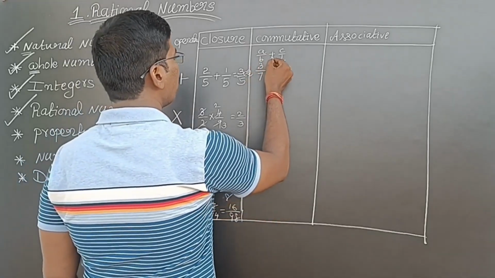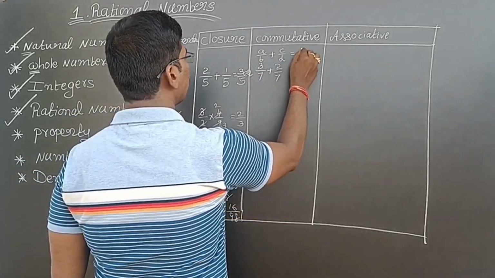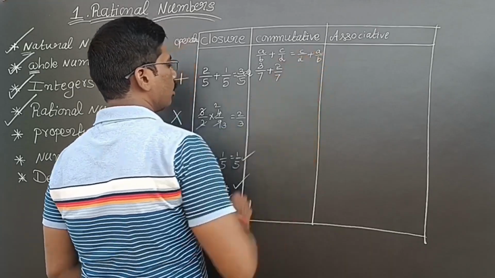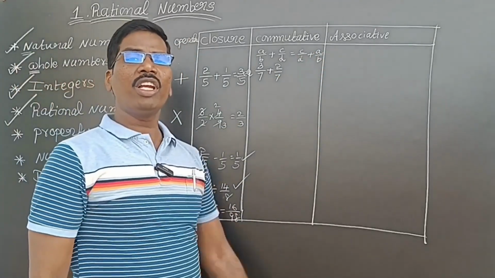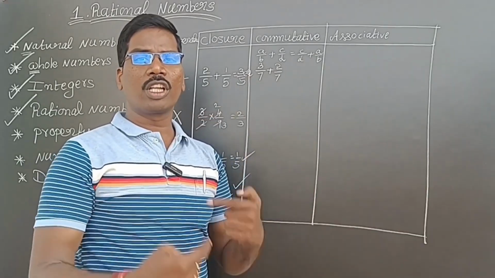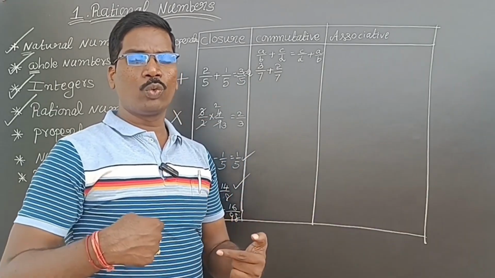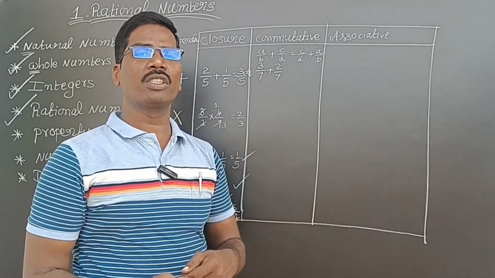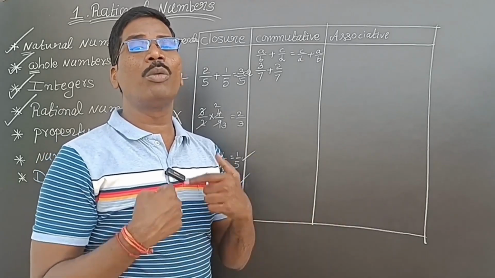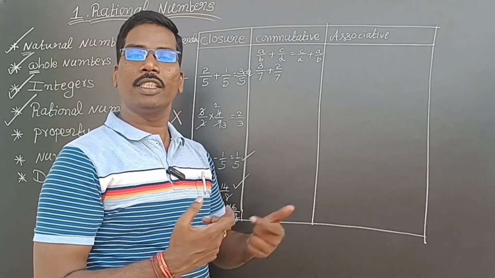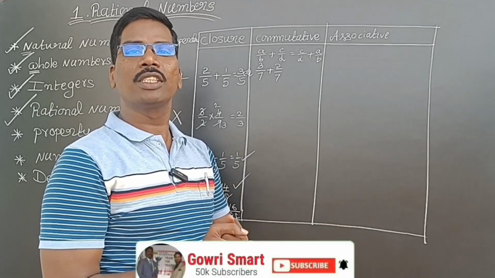Here, a by b plus c by d is equal to c by d plus a by b. If I slap anyone, they will also slap me back, the same result happens. So we are checking the commutative property: is it satisfied or not? Yes, commutative property is satisfied.